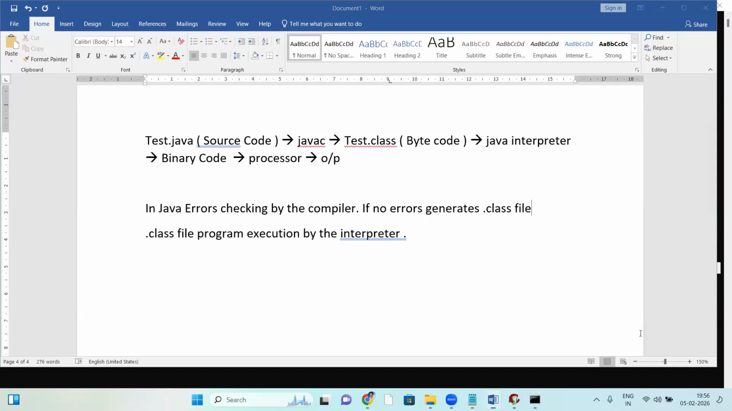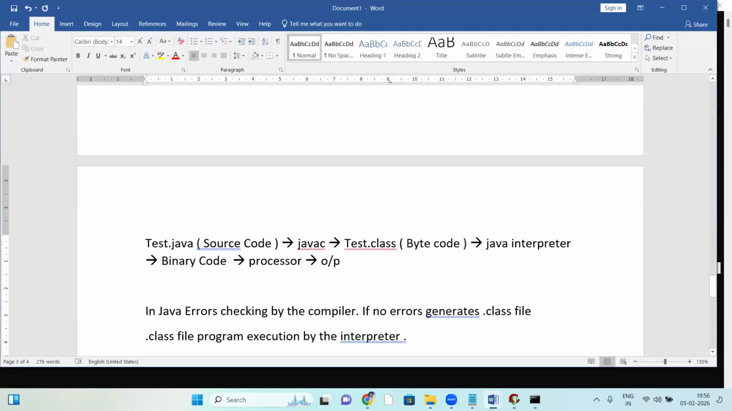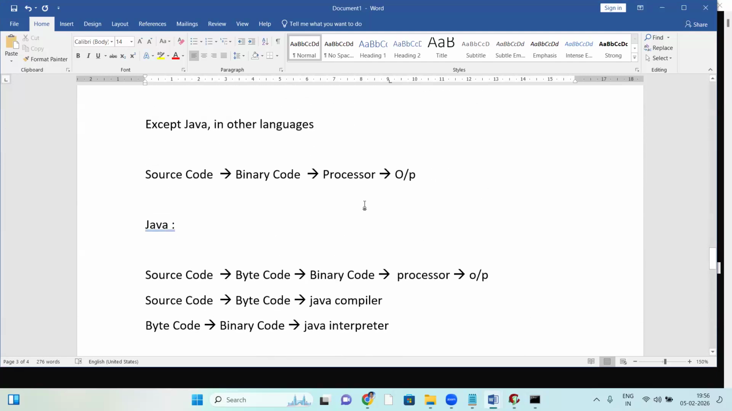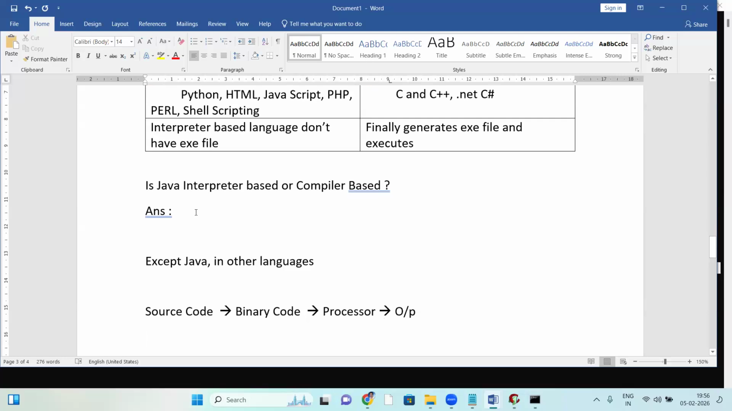That means both are involved, the compiler as well as the interpreter. In Java, error checking is by the compiler, but runtime execution is by the interpreter. So now tell me the conclusion. What is Java? Is it compiler based or interpreter based? What do you understand from this? Finally, tell me.